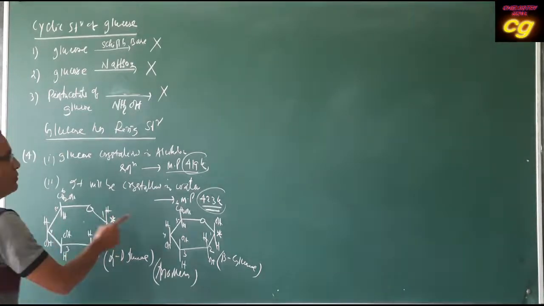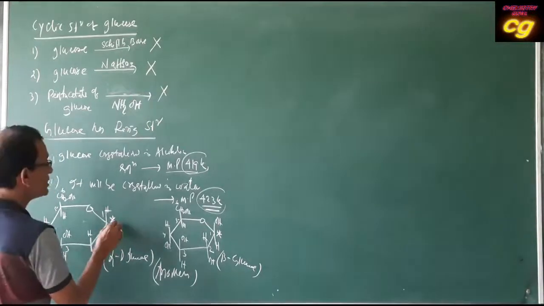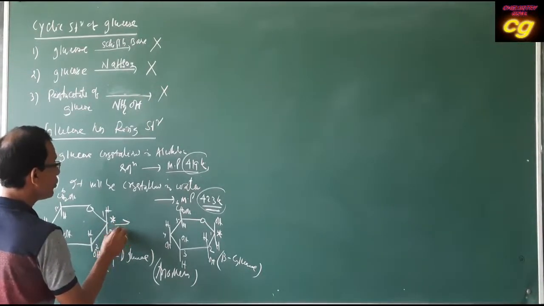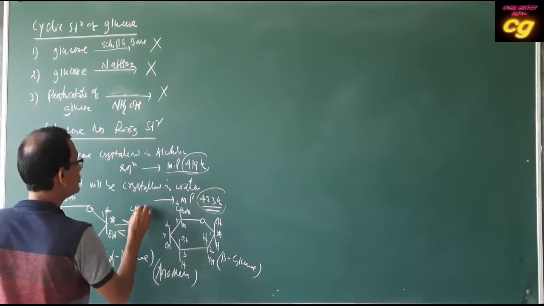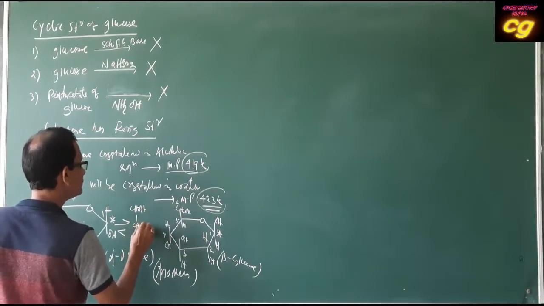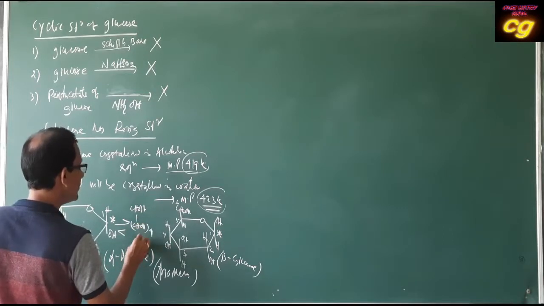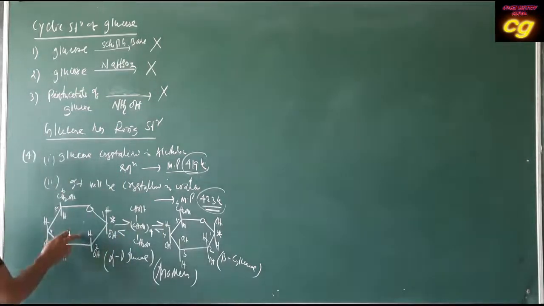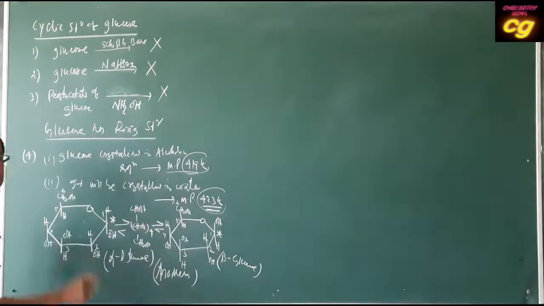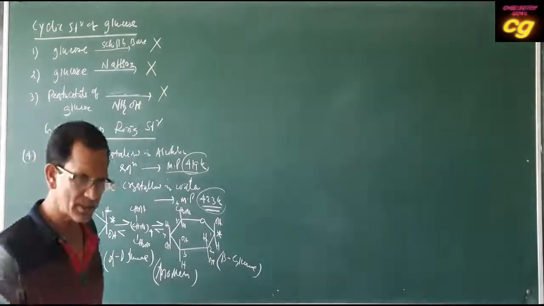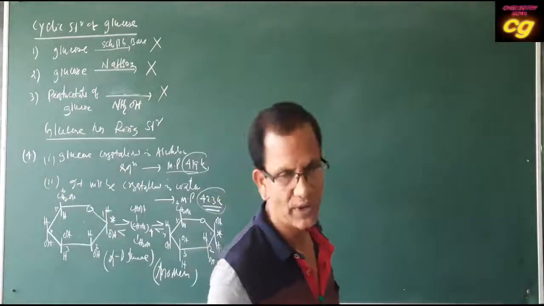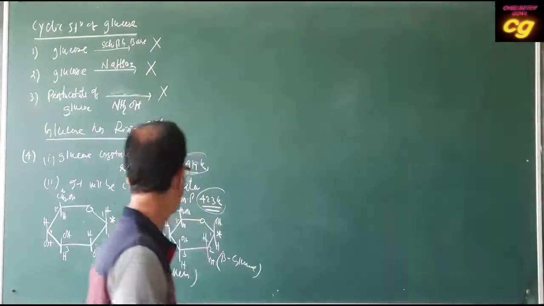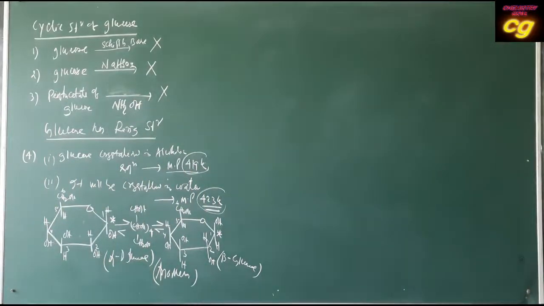Alpha glucose and beta glucose are interconverted through the open chain structure. Through the open chain structure, it is converted to a ring structure. Okay? Alpha glucose can be converted to beta glucose through the open chain structure. So the open chain structure also exists in particular conditions. They behave like free aldehyde groups. So this is some important explanation regarding the ring structure of glucose.